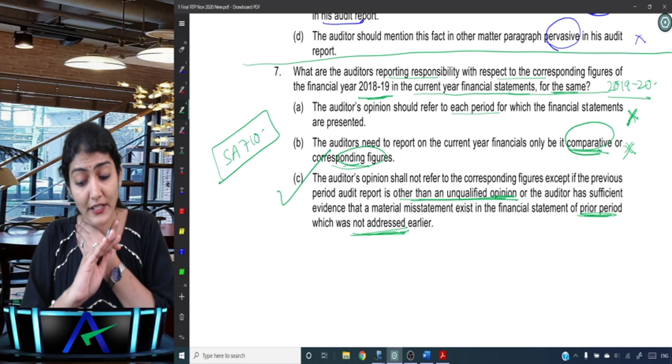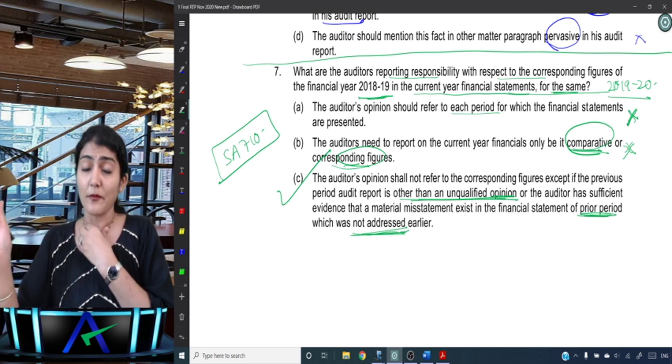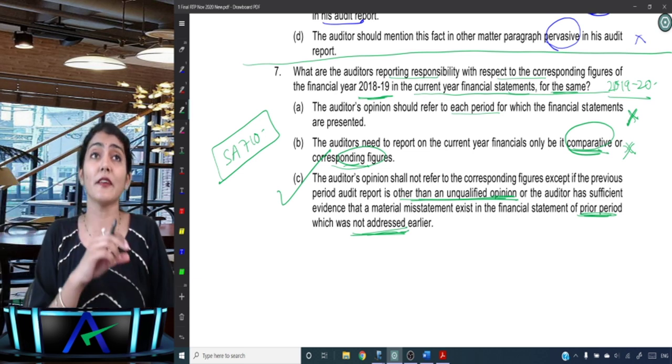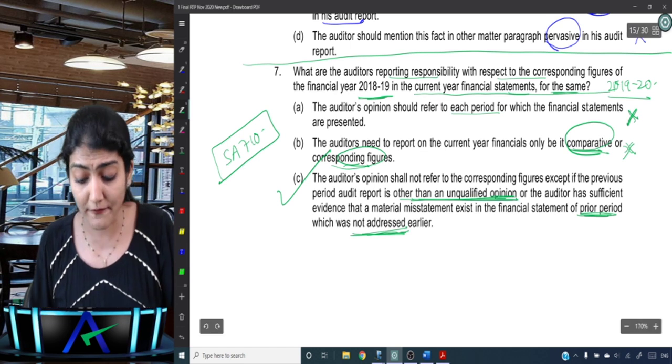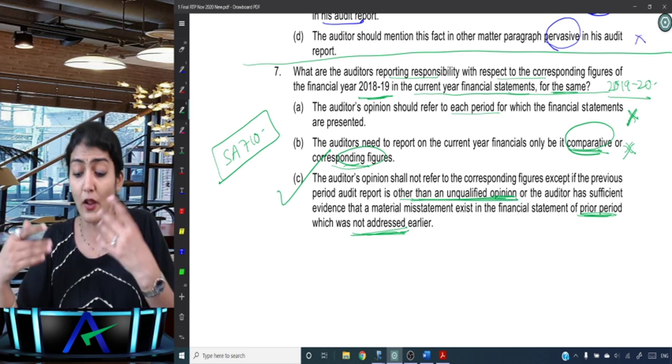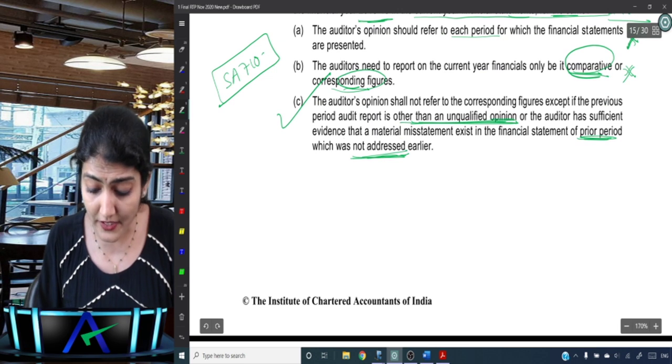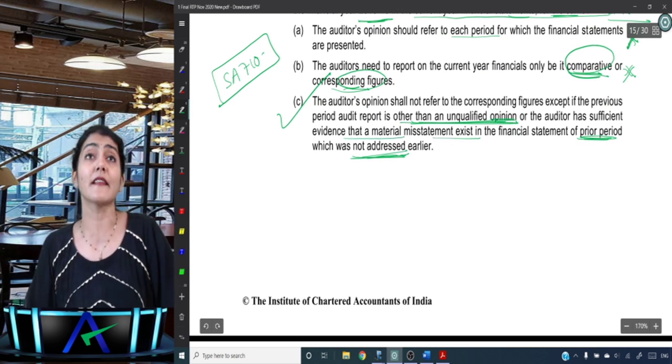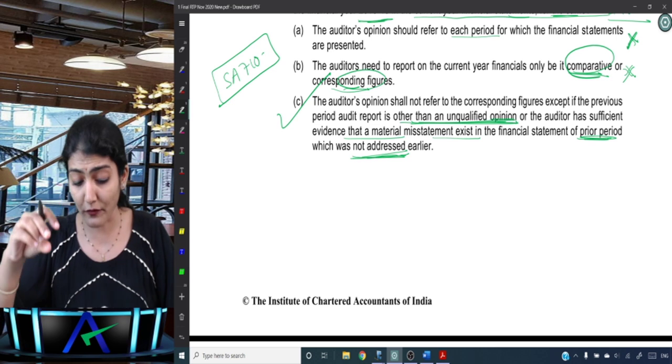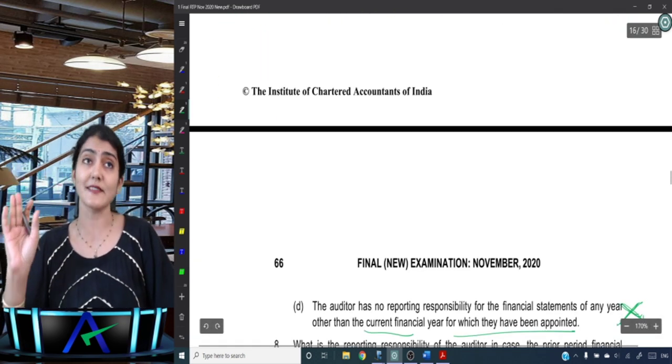The auditor's opinion generally shall not refer to the corresponding figure except where the previous period audit report is modified other than unqualified opinion, or the auditor has sufficient evidence that a material misstatement exists in the financial statements of the prior period which was not addressed earlier.